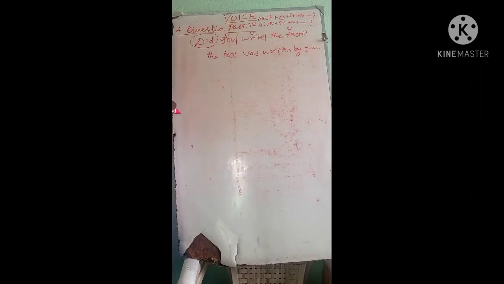But our answer should also be a question, so we have to take the auxiliary and place it before the subject as per the rule. What's the pattern of a yes or no question? Auxiliary verb. What's the auxiliary? Was. The subject, the test.